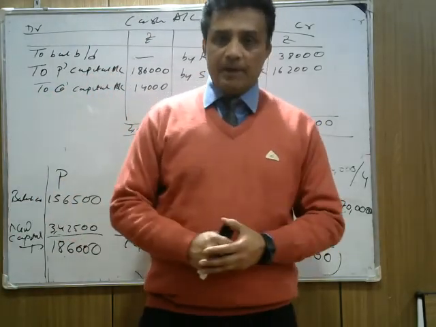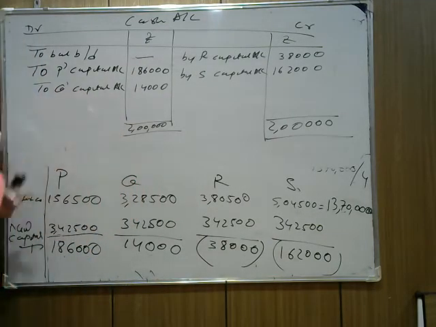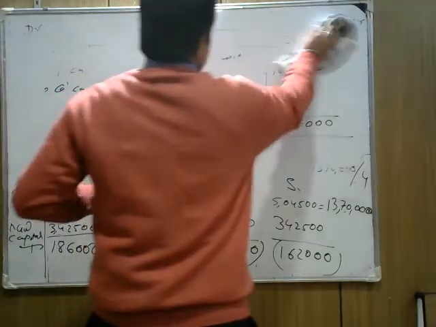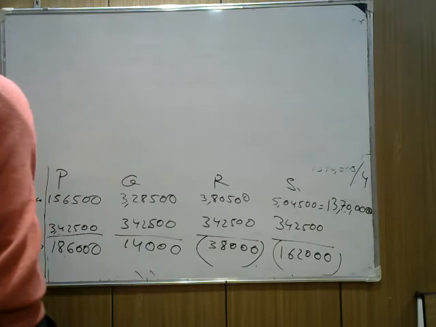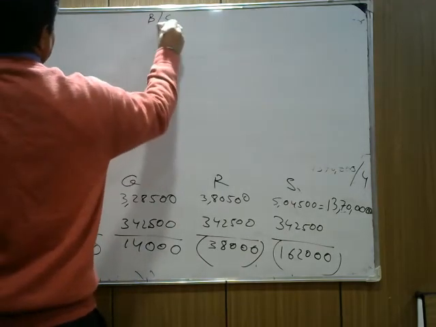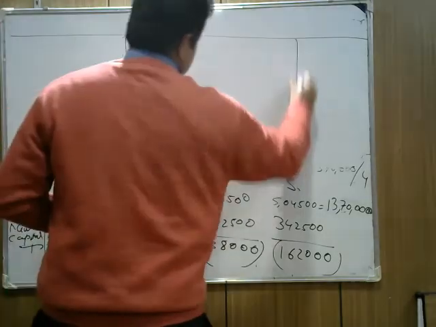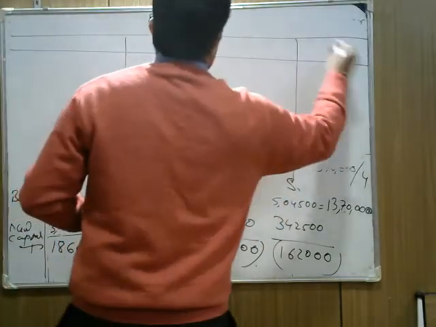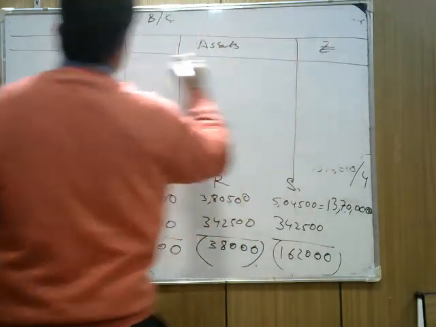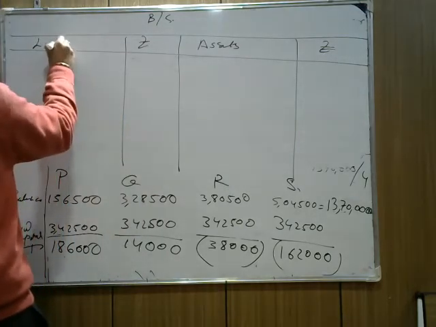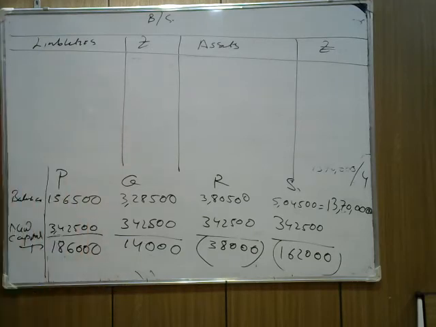Now the balance sheet is the simple part. I hope you can make the balance sheet. Only a few items are given in the question. Now the balance sheet. You make the column balance sheet here like this. First thing, assets here, amount in rupees, and write liabilities over here. Okay, now check. What are the liabilities and assets given in the question?